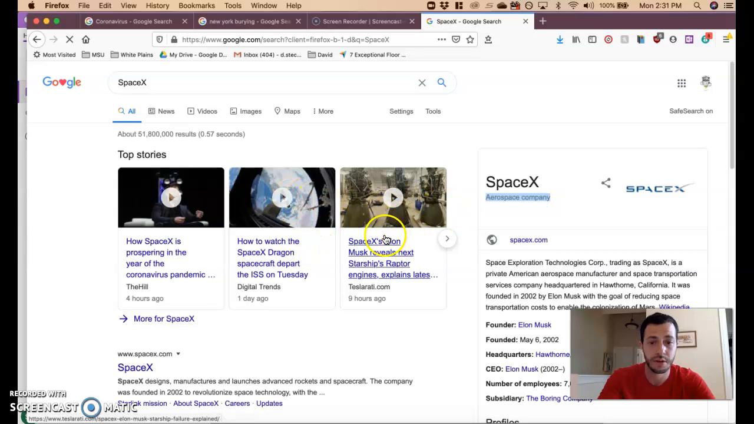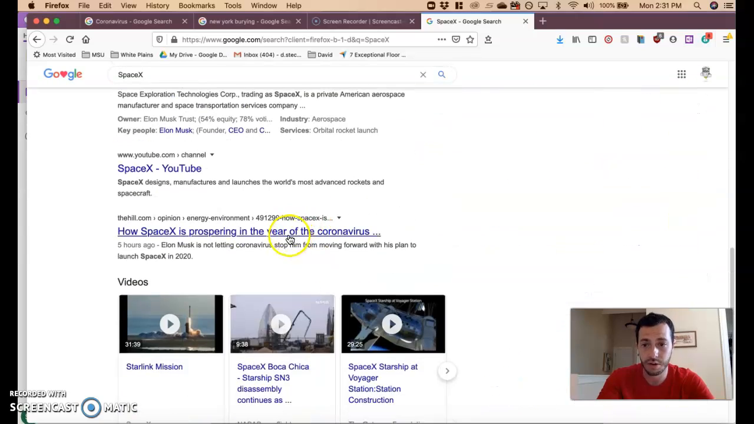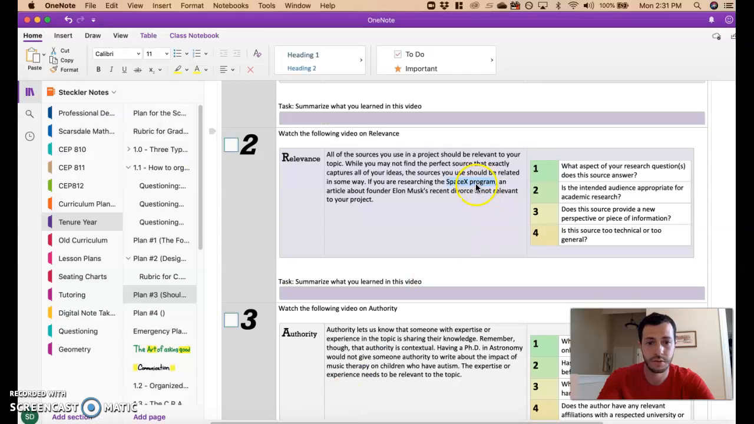that sends ships into outer space, and we were trying to find out information about it, and we came across an article about him and his recent divorce with his wife. That article about his recent divorce may be about Elon Musk, but it's not relevant, it's not related to the topic you're doing. So the first question you need to ask yourself when you're doing research is, what aspect of your research question does this source answer? And if you find a source that isn't relating to the topic, then don't use that and go find another website.